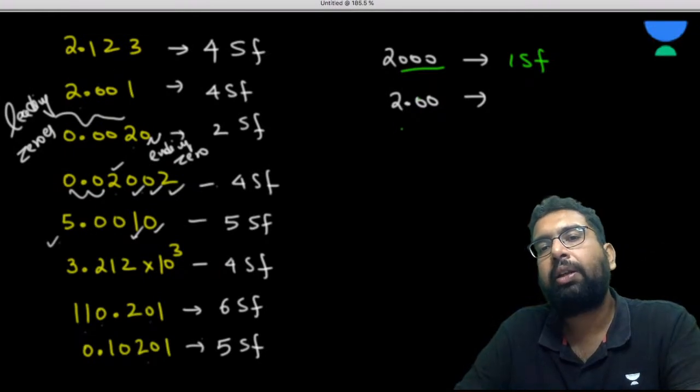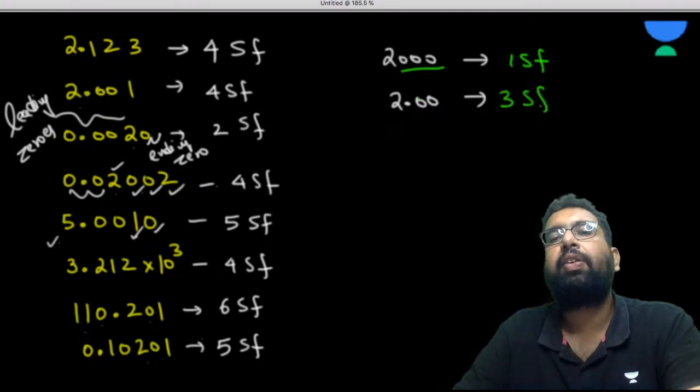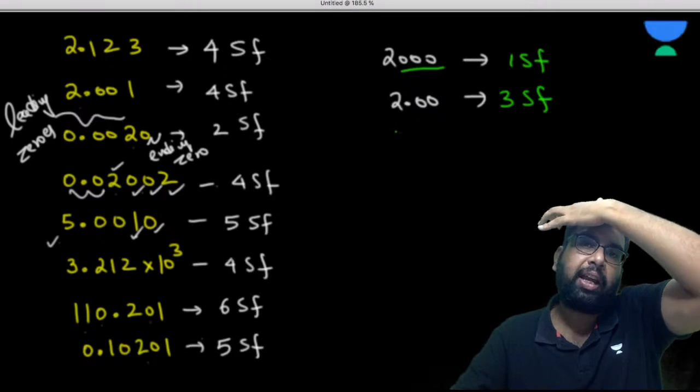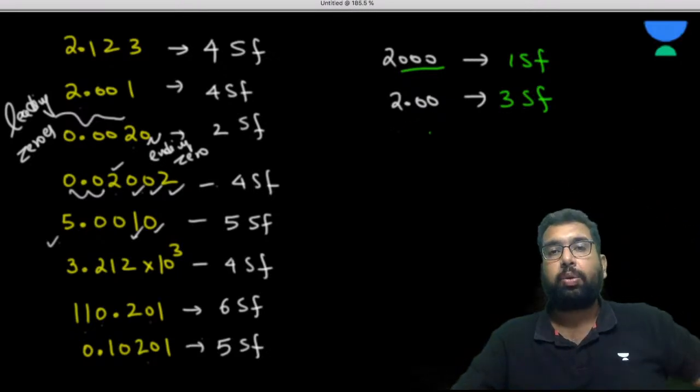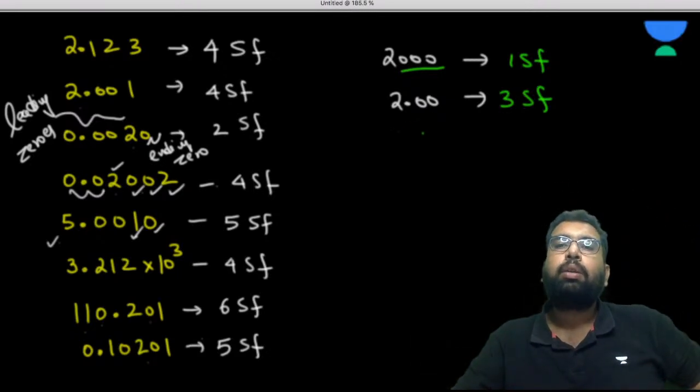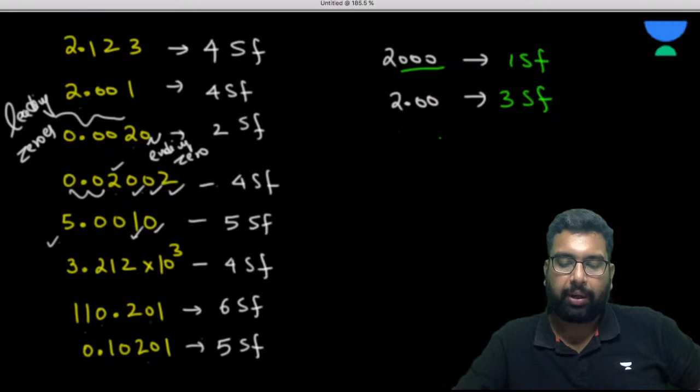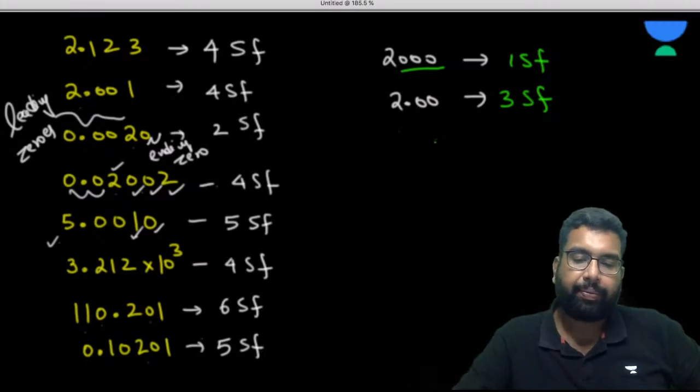Now in this, how many significant figures are there? Three significant figures, because 2 is significant and these two are ending zeros after the decimal. Since these two are ending zeros, there are three significant figures. Is it clear, my dear?